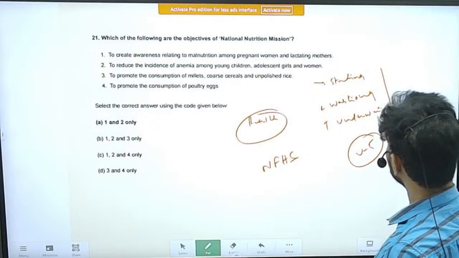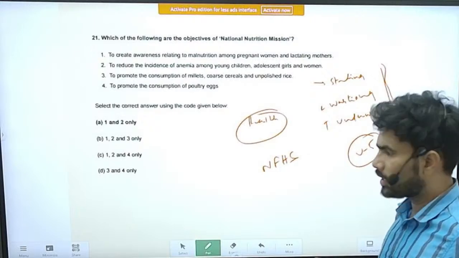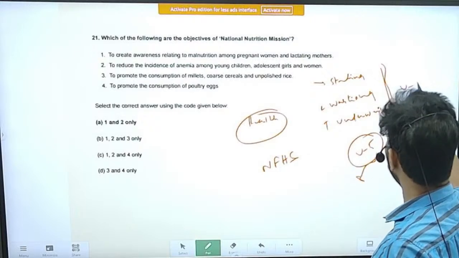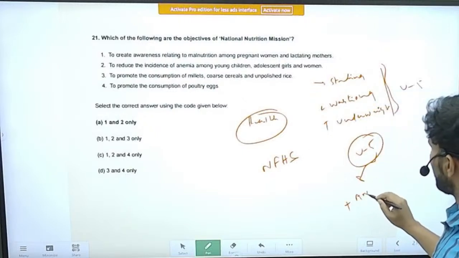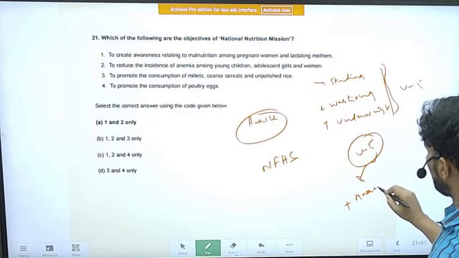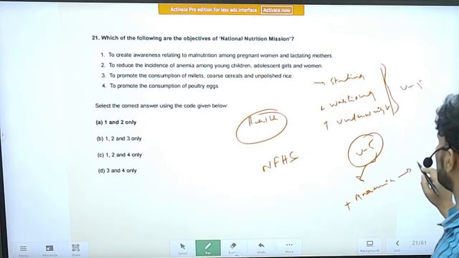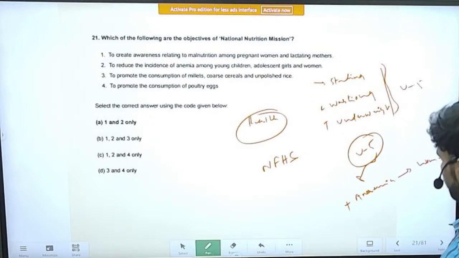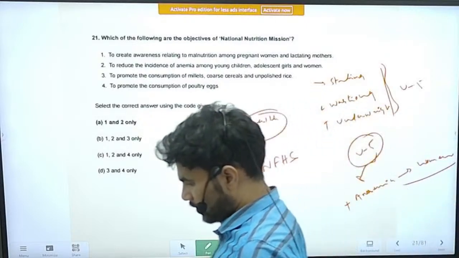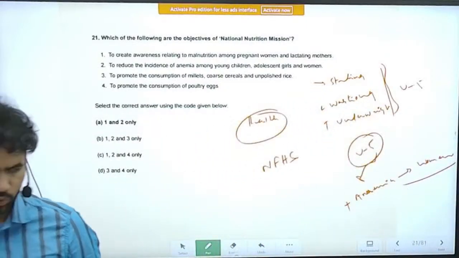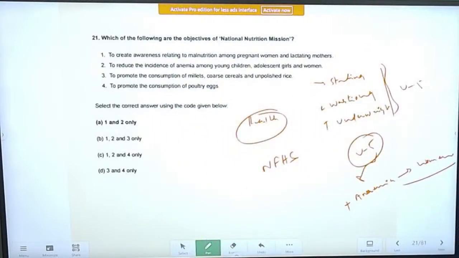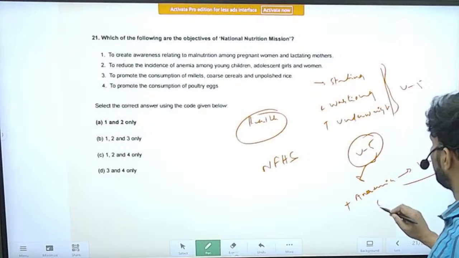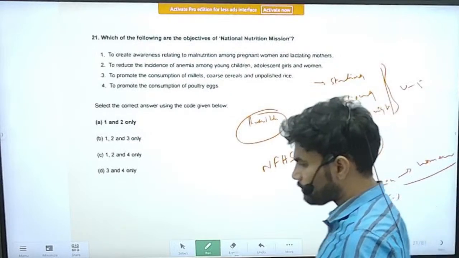These three issues are associated with children under 5, and one particular problem, anemia, is related to women in the reproductive age. Anemia is a very big problem in India. More than 50% of the women are anemic in India, I think around 55%.